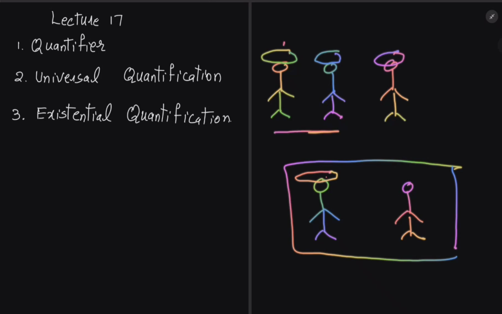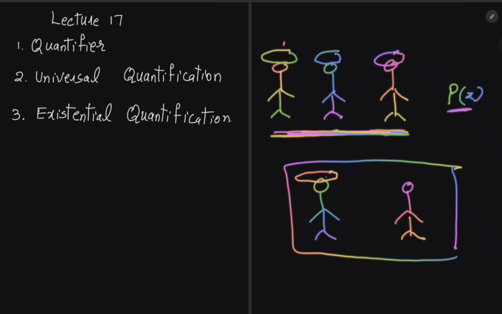So how do we write this symbolically, to show that all three of these persons wear a hat? We can write the predicate, where x is the person, and the predicate shows that x is a person who is wearing a hat.